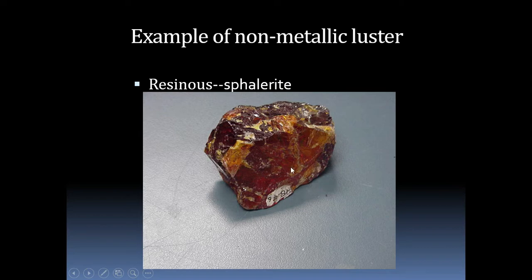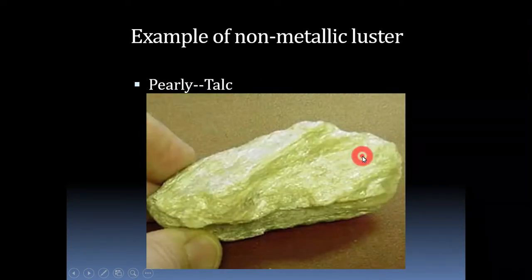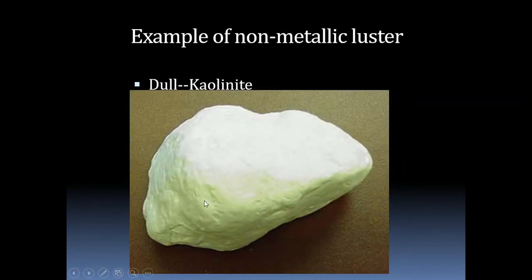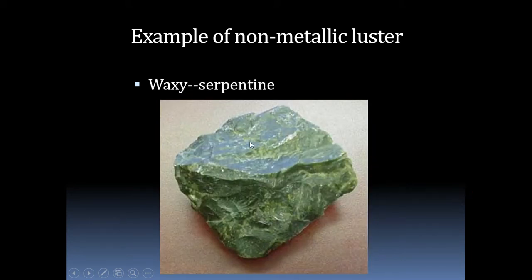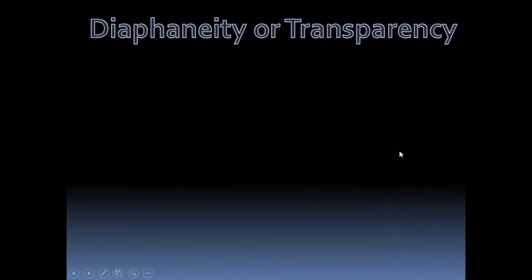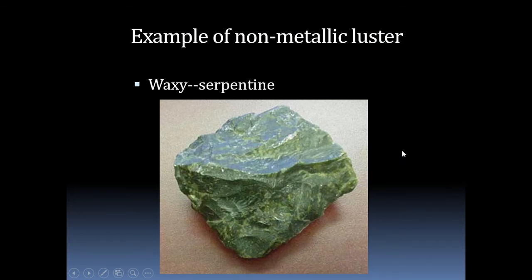Resin-like appearance is called resinous luster. Then pearly, pearl-like appearance in the mineral is called pearly luster. Example is talc. Then dull, no light is reflected from this particular mineral, because of that it is called dull, no reflection is there. Example is kaolinite. Kaolinite is a clay. Then earthy, earth-like appearance, example is goethite. It appears like an earthy surface. Waxy, serpentine is a mineral which appears like wax, so because of that it is considered waxy luster. Those are the examples of luster.